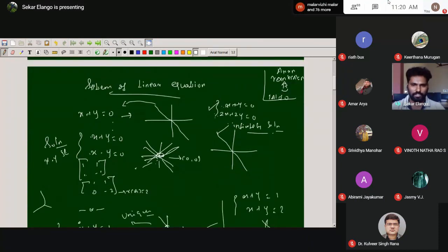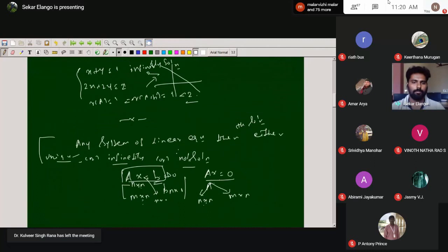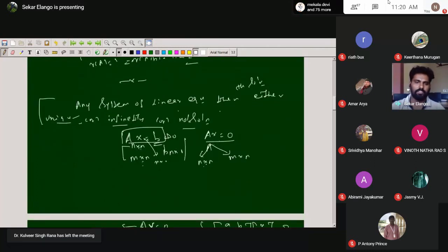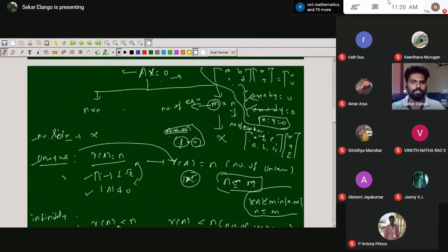This is totally for geometrical approaches. So think about it: any system of equations has three types, either a unique solution, infinitely many solutions, or no solution. We have only these three types. If it is a homogeneous system, we have rectangular matrices and square matrices. Here a homogeneous system cannot have no solution, because zero is always a solution.